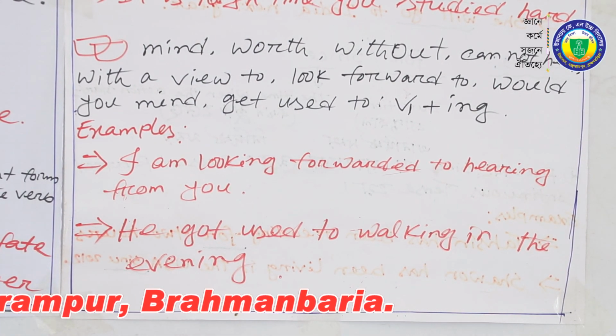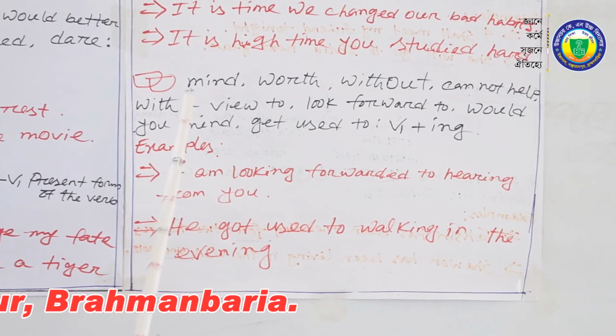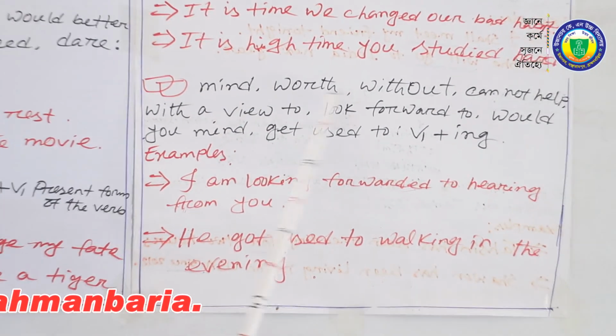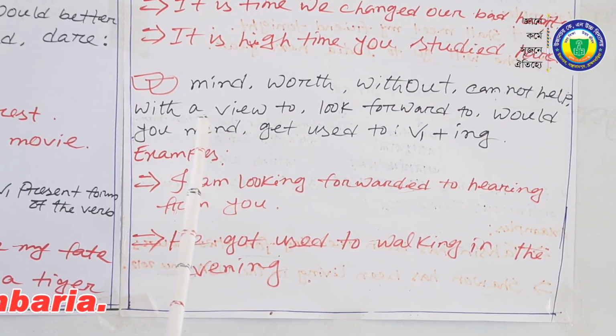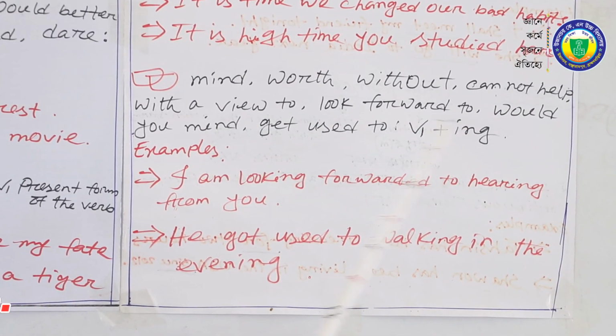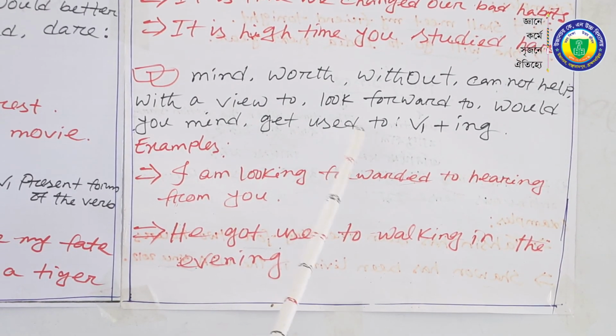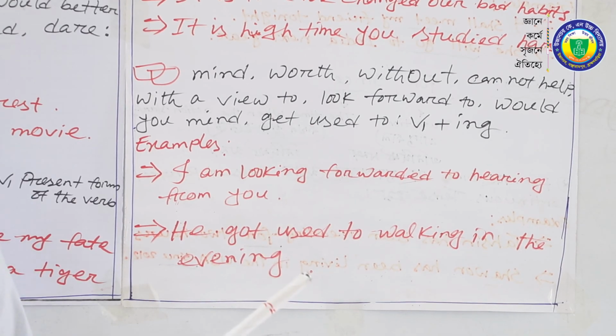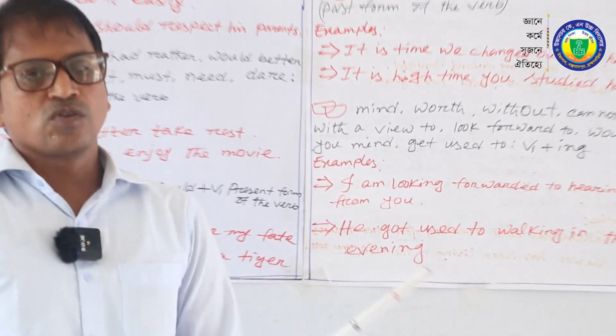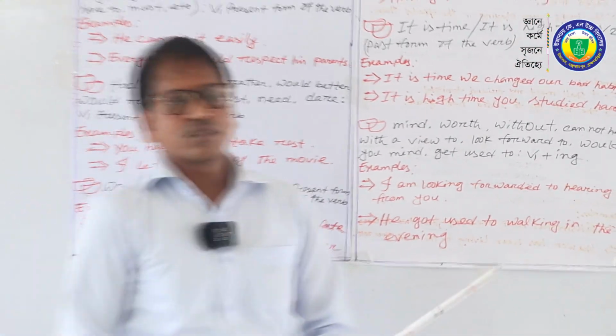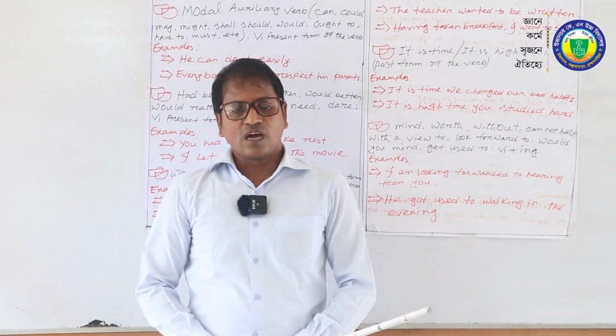I am repeating it once again. In any sentence, if there is mind or without, cannot help, with a view to, look forward to, would you mind, get used to, then ing is added to the next verb.